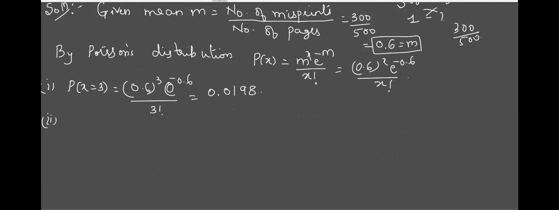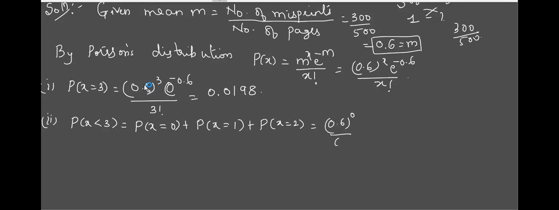Take the second one: less than 3. You should write it in words so it gives a correct meaning. Shall I take only less, or include equal to also? Only less than. So there are 3 values, because we have to start from 0. Don't forget 0; if you forget 0, marks will be deducted. Do the calculation.